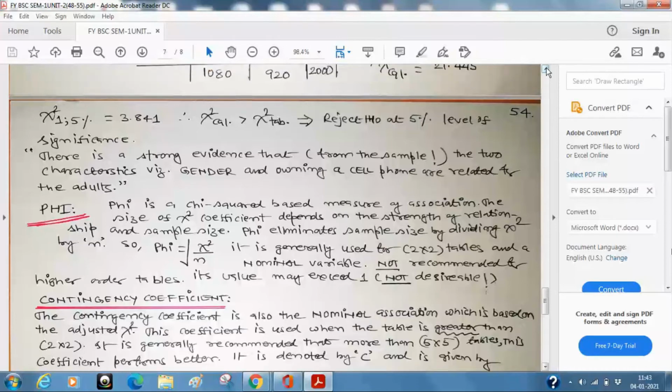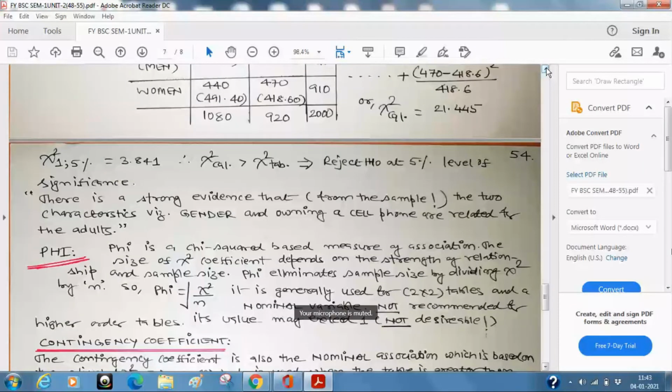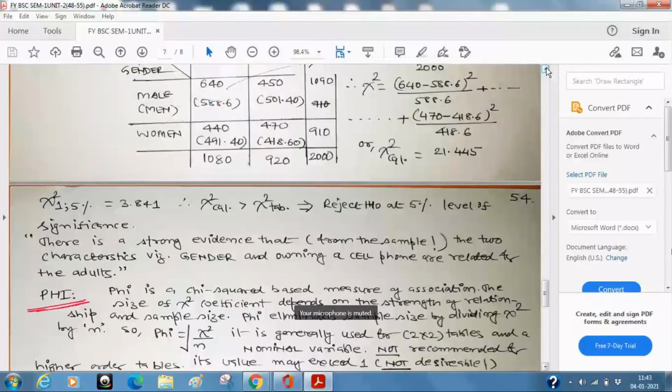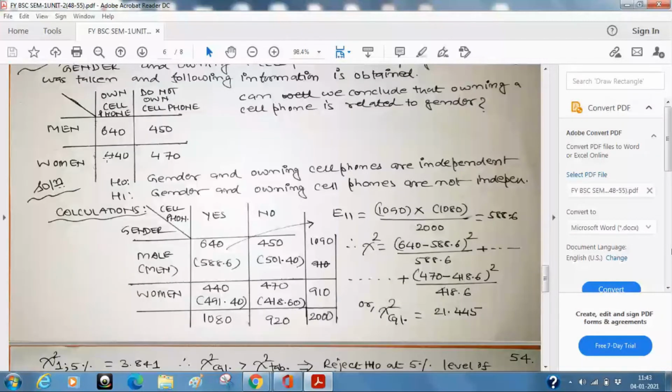Suppose I go back to this simple example again, 640, 450, 440, 470. You don't know what is hidden inside. Hidden inside means that you don't know whether there is any association between gender and having a mobile phone. How we will come to know? That is something for the future,